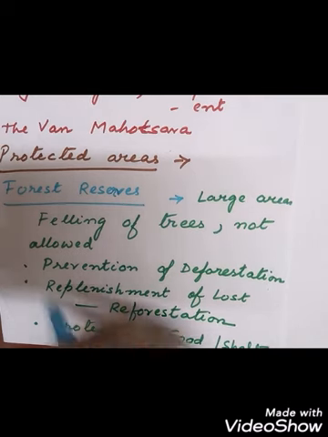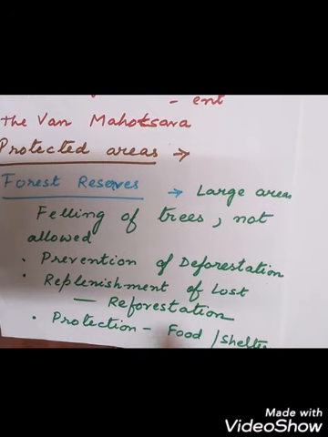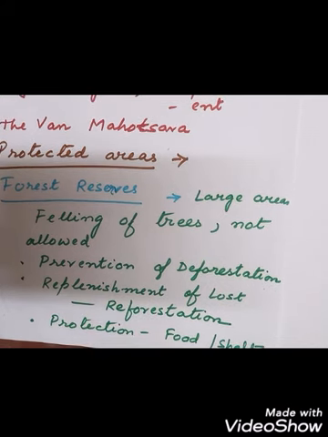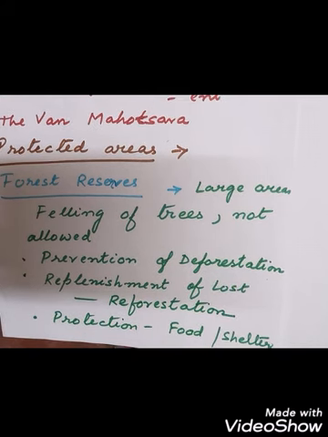Under that we can see the forest reserves, which are large areas of forest cover, where cutting of trees is not allowed. If there is deforestation, then again the trees are planted, so that reforestation is done. And there is protection of the animals, the protection of the food and shelter for the wildlife is also done in the forest reserve. Their shelter, their food is also taken care of in the forest reserves. These are the large areas of the forests where no human activity is allowed.